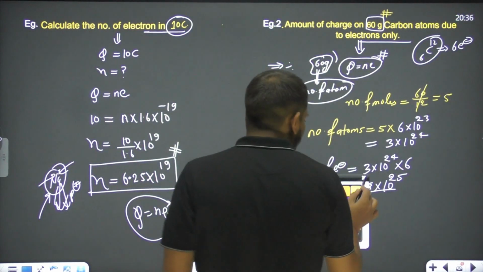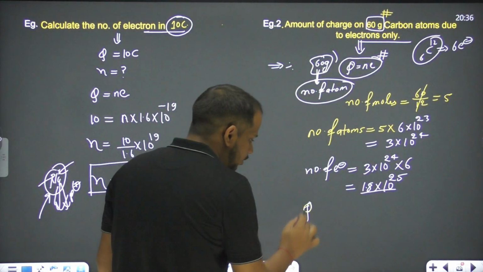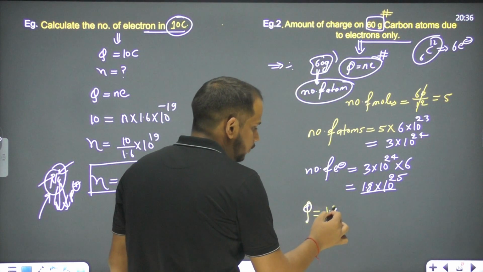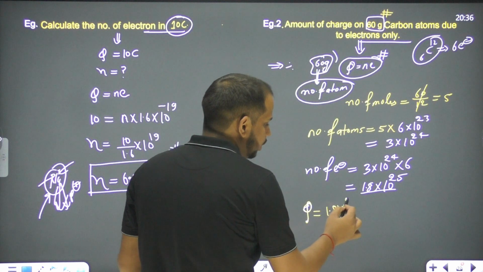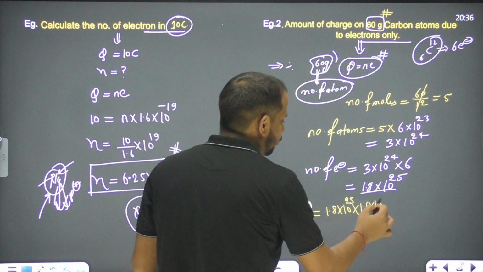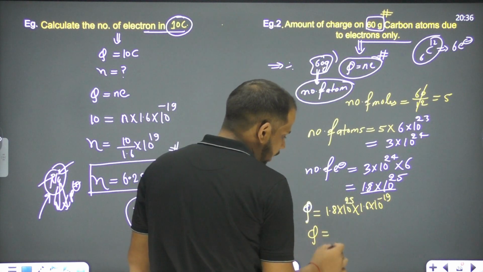Then what is the charge on the body? Q equals Ne, so N is 1.8 into 10 to the power 25 into 1.6 into 10 to the power minus 19. Just multiply it to get Q.